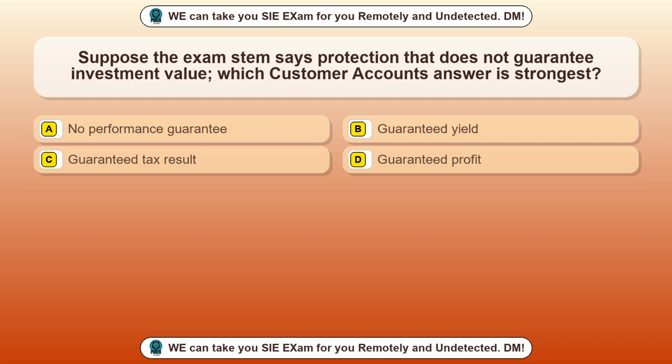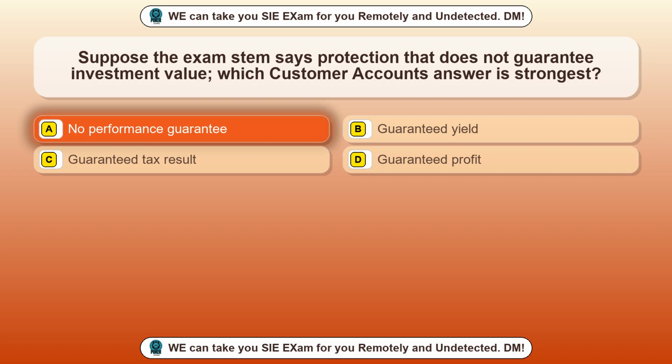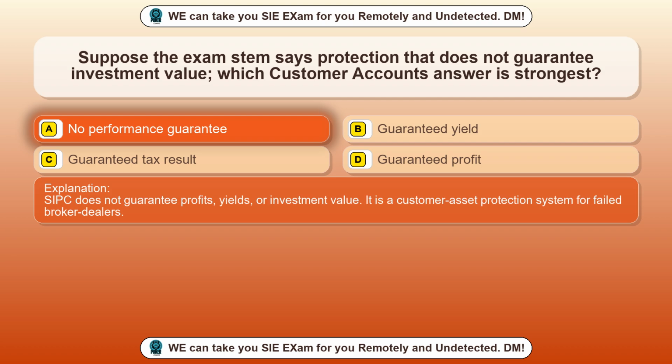Question 75. Suppose the exam stem says protection that does not guarantee investment value. Which customer accounts answer is strongest? Option A, no performance guarantee. Option B, guaranteed yield. Option C, guaranteed tax result. Option D, guaranteed profit. The correct answer is option A, no performance guarantee. SIPC does not guarantee profits, yields, or investment value. It is a customer asset protection system for failed broker-dealers.